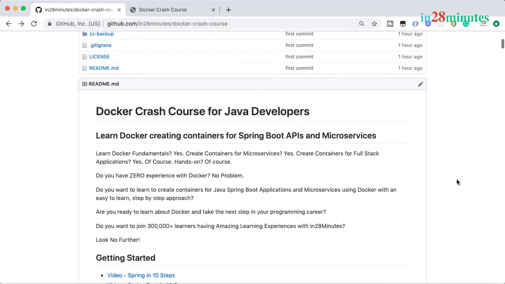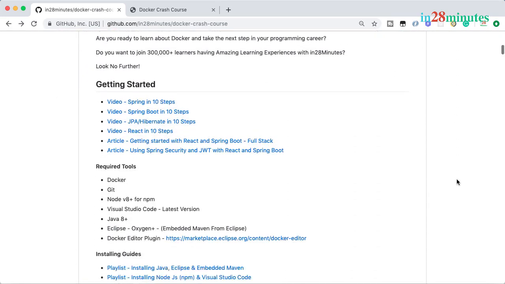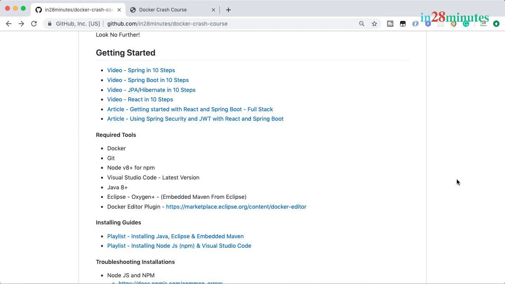The GitHub repository also contains a section called Getting Started. In this course, we assume that you have some knowledge of Spring, Spring Boot, JPA, Hibernate, and React. However, if you don't have that experience, you can quickly get started with those frameworks by watching these videos. You don't really need to start with watching all these videos right now. What we'll do is when we get to the specific section where we would use a specific framework, we will highlight the videos and articles which might be important for you.